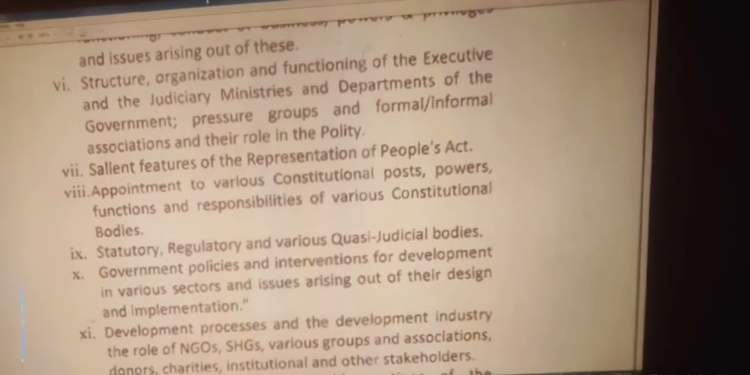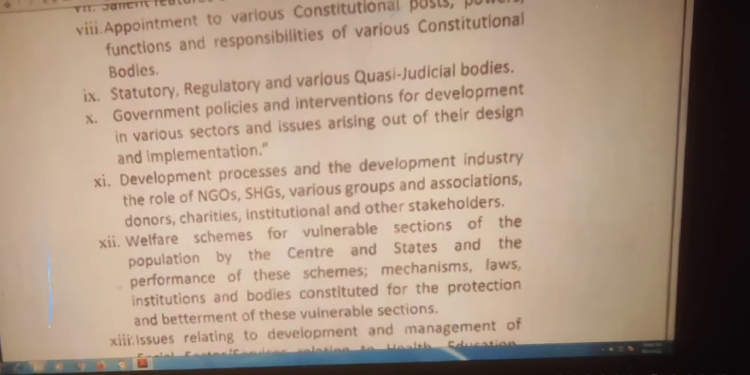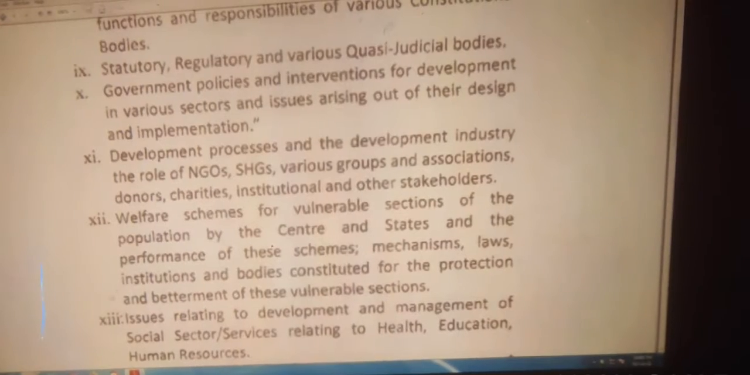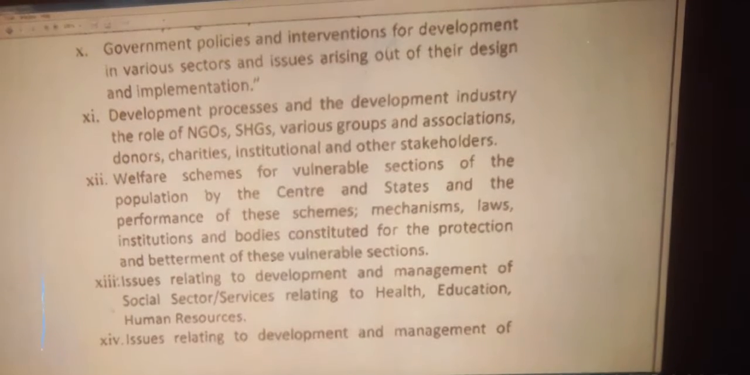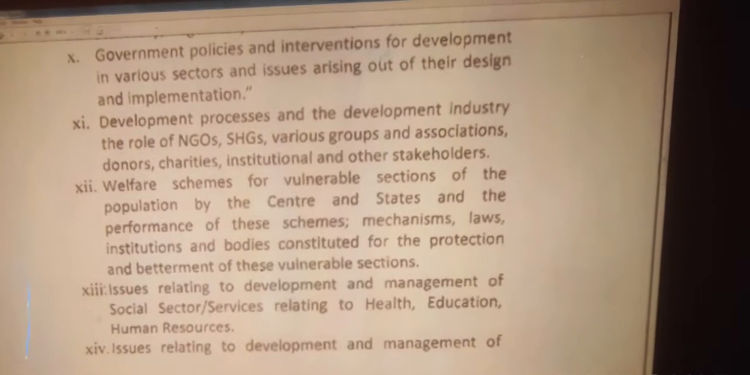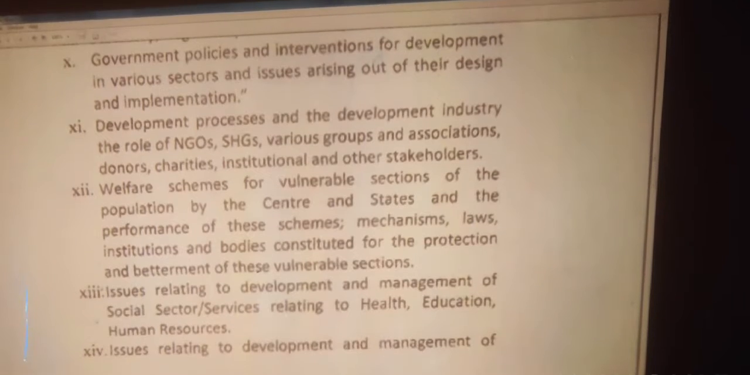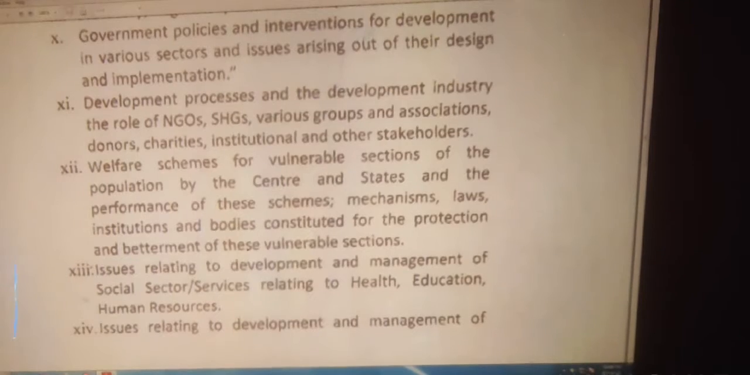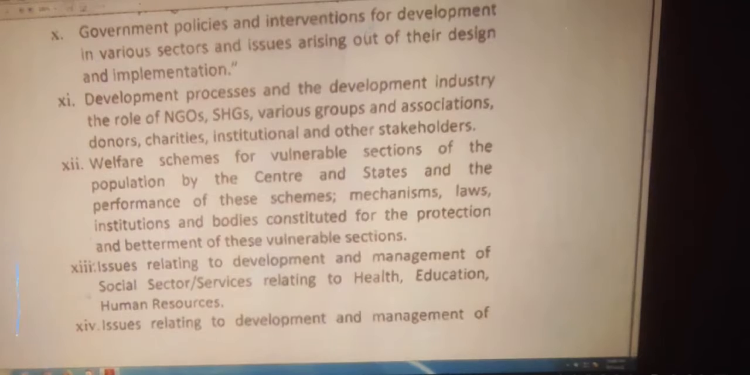Number 11, development processes and the development industry. The role of NGOs, SHGs, self-help groups, this means various groups and associations, donors, charities, institutional and other stakeholders. Number 12, welfare schemes for vulnerable sections of the population by the Centre and the States, and the performance of the schemes, mechanisms, laws, institutions and bodies constituted for the protection and betterment of these vulnerable sections.